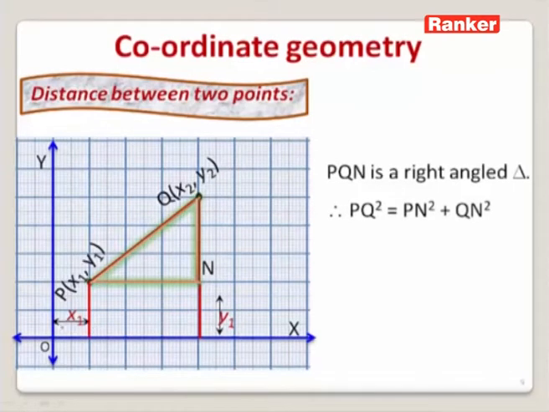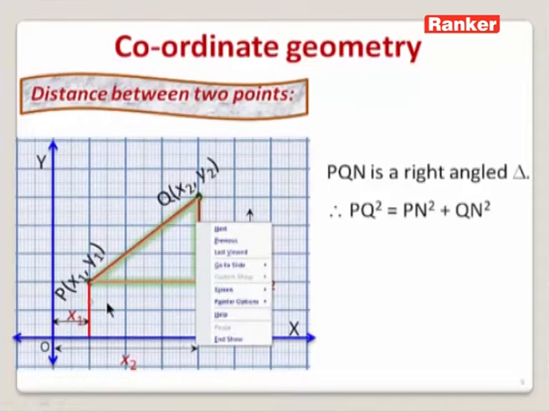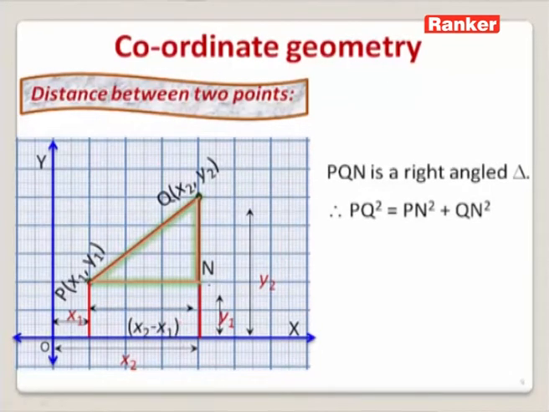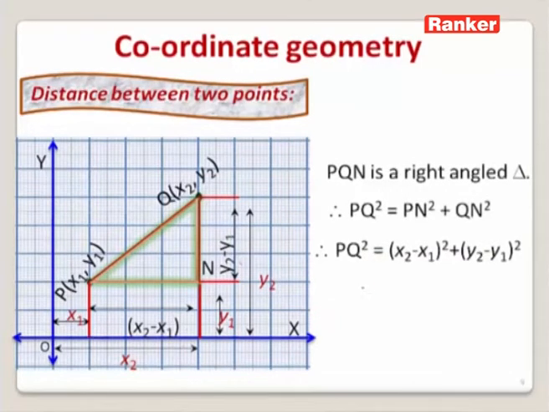Draw perpendiculars here, and the distance between O and this point is x1, this distance is y1, and this distance is y2. These two lines are parallel to the y-axis. Therefore, we can find the distance between these 2 points as x2 minus x1. Similarly, we can write the distance between these 2 points as y2 minus y1. Now we know what PN and QN are. Substituting the values of PN and QN, we can write PQ square is equal to x2 minus x1 whole square plus y2 minus y1 whole square.